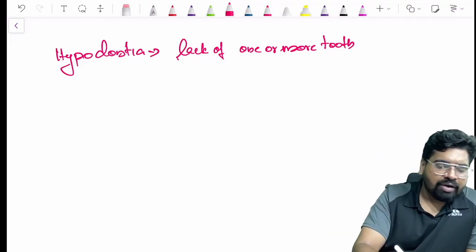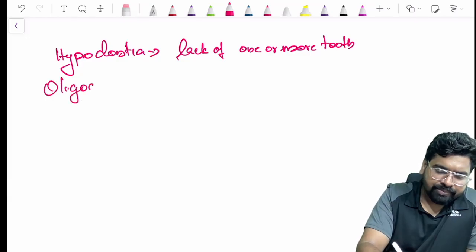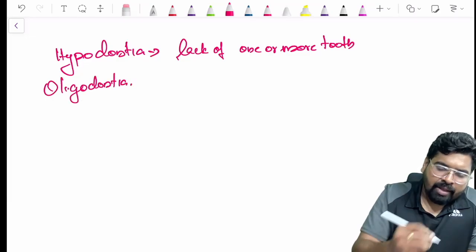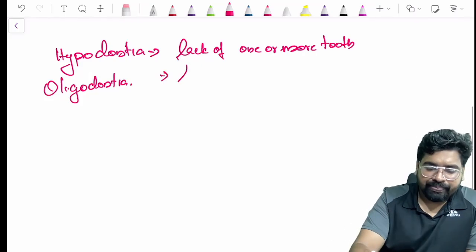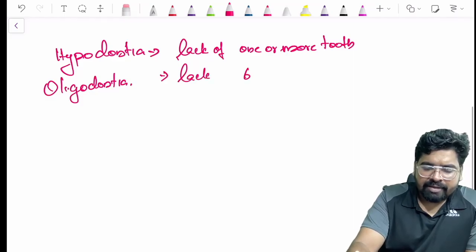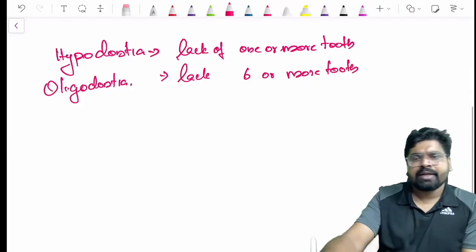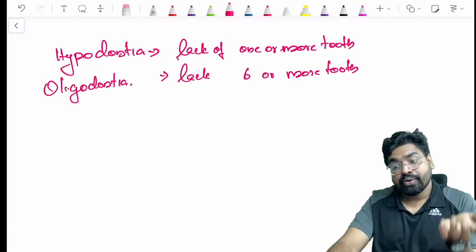So when will we call it oligodontia? If the person lacks 6 or more teeth, we say the person is suffering from oligodontia.